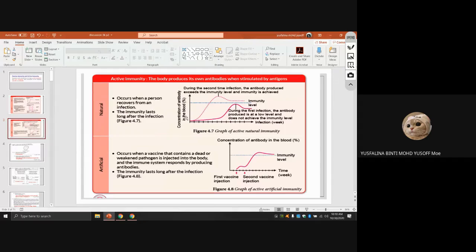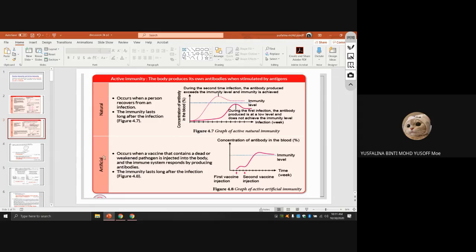Let's say we have chicken pox. Usually we only get it once, because our body already got the immunity, we already produced the antibody. When we have chicken pox the first time, the body produces antibodies, but it's not enough, only a low level. So the second time, the body already knows, and since the amount is not enough, it will produce higher. At that time we reach immunity. So the example is chicken pox.